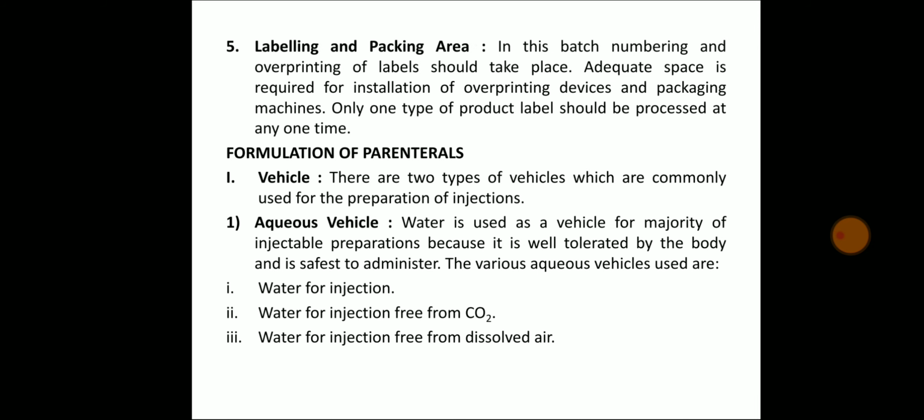Point 5. Labeling and packing area. In this area, batch numbering and overprinting of labels may take place. Adequate space is required for installation of overprinting devices and packing machines. Only one type of product label should be processed at any one time.